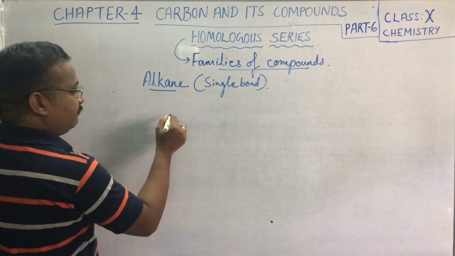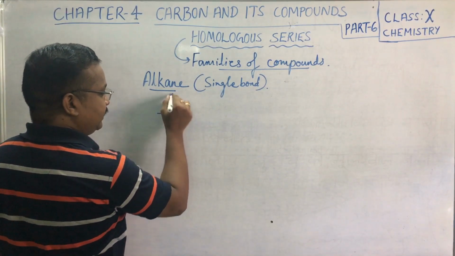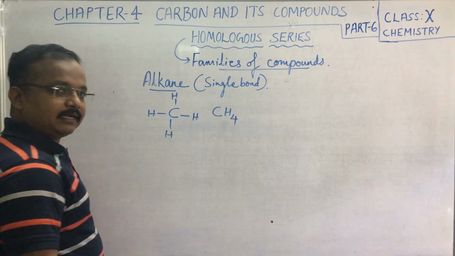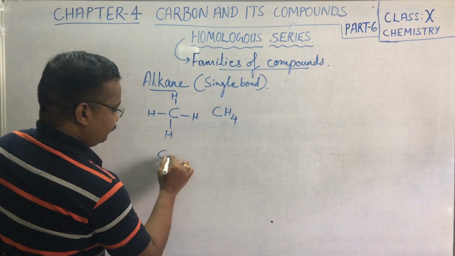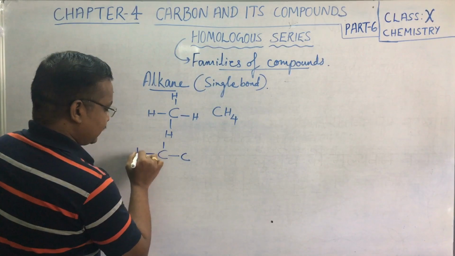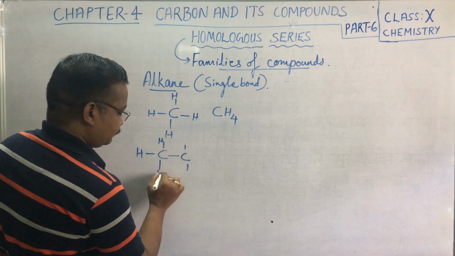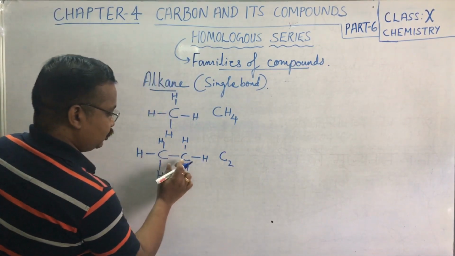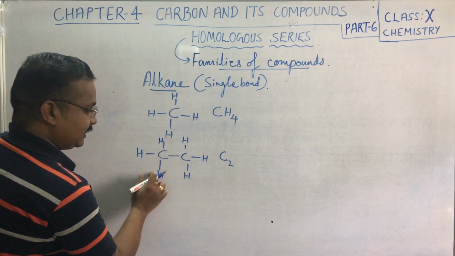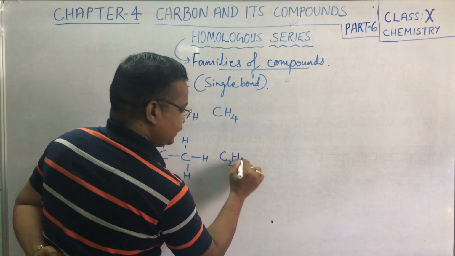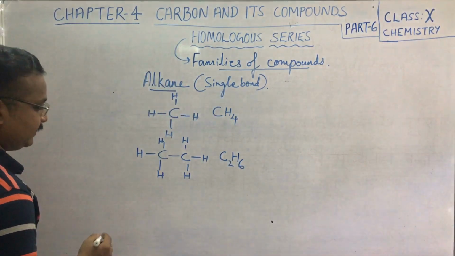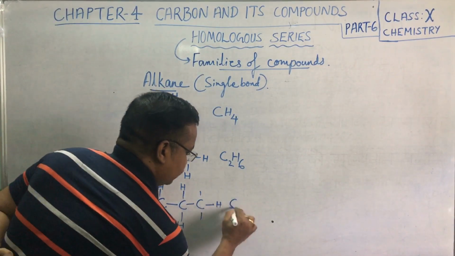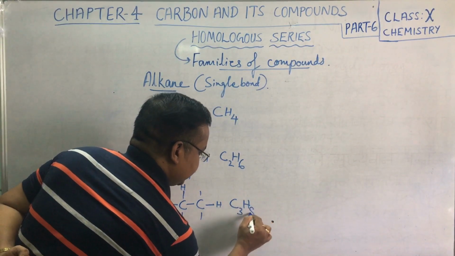The first alkane we have studied is methane, with the formula CH4. Now, ethane, the second hydrocarbon in alkanes, has 2 carbon atoms and 3 hydrogens on each, so C2H6. And the third is propane, C3H8.